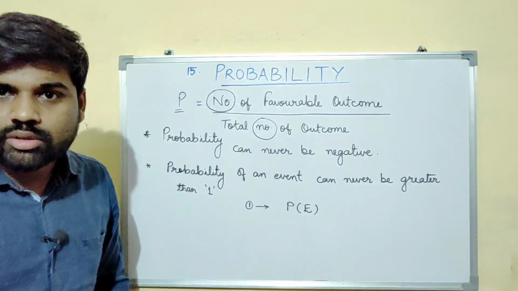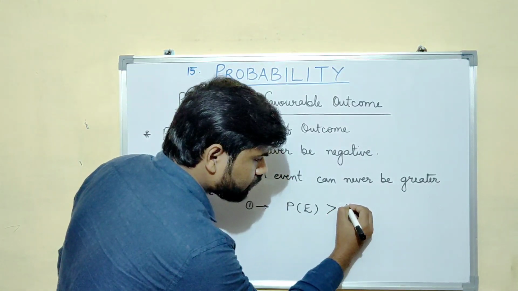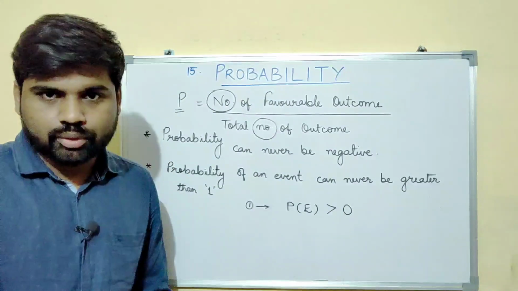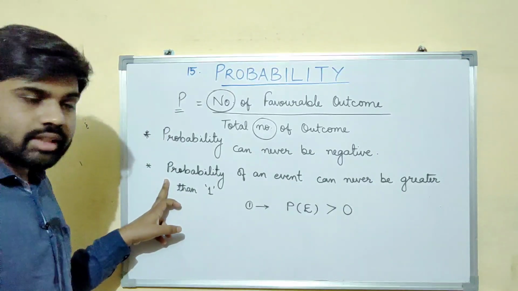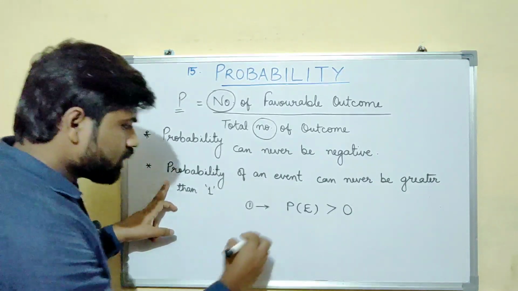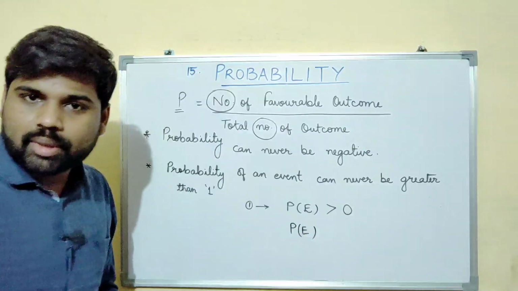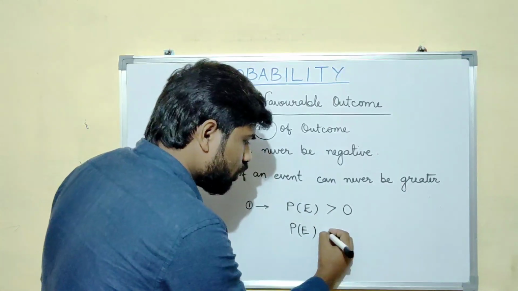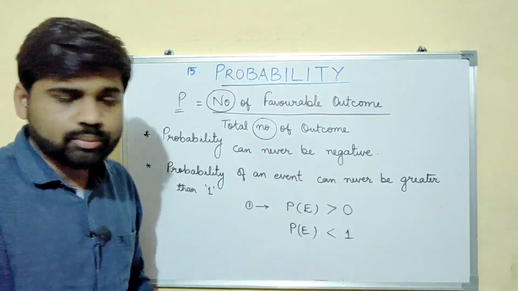That means it is always positive, so we use the sign greater than or equal to 0. And the second statement can be written as P(E), the probability of an event, can never be greater than 1. Okay, this much is clear to you?